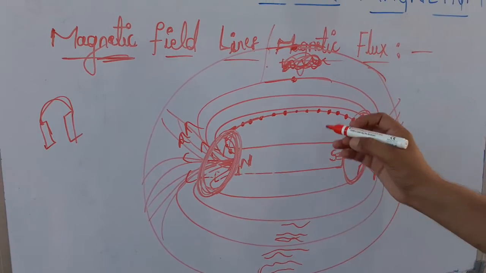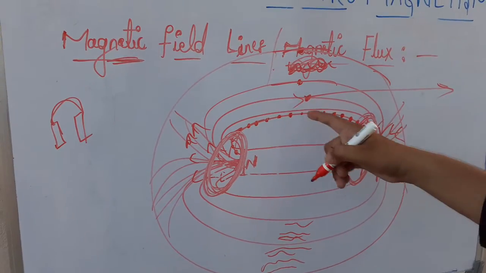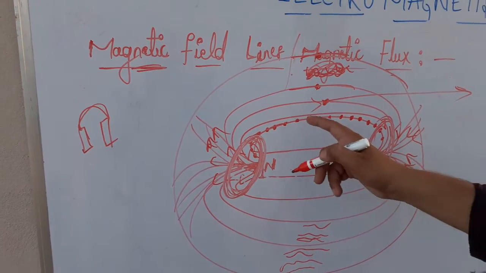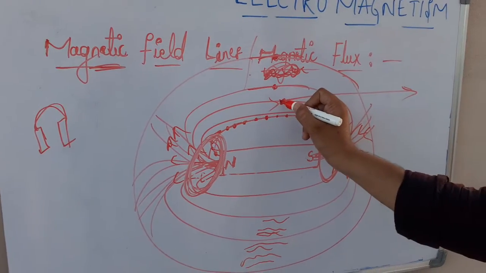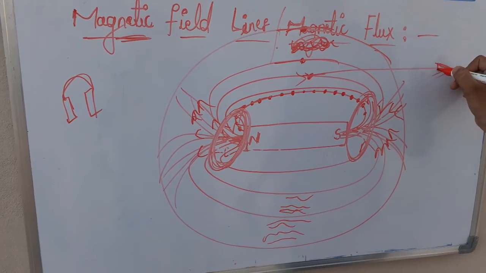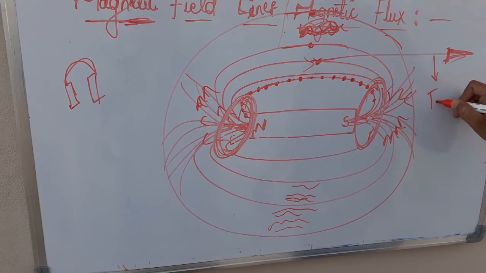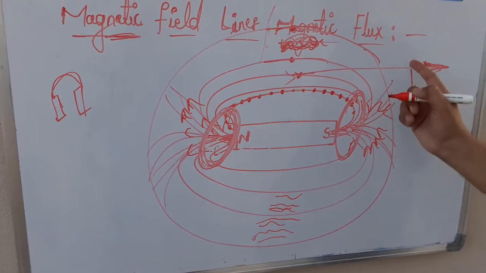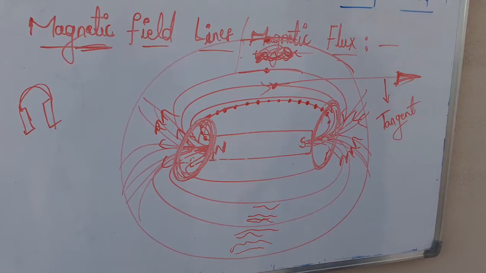And wherever you draw a tangent to this curve, it will show the direction of the magnetic field. This is another important property of the magnetic field line, that is wherever we draw a tangent to the magnetic field line, this tangent will show the direction of the magnetic field. Tangent drawn to the field line will show the direction of the magnetic field.